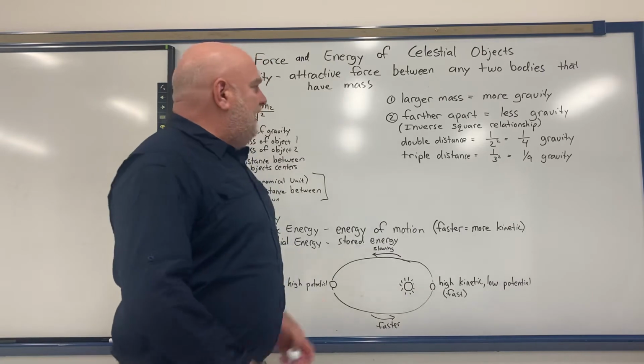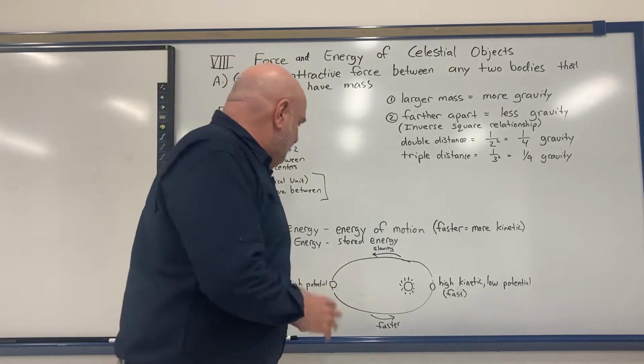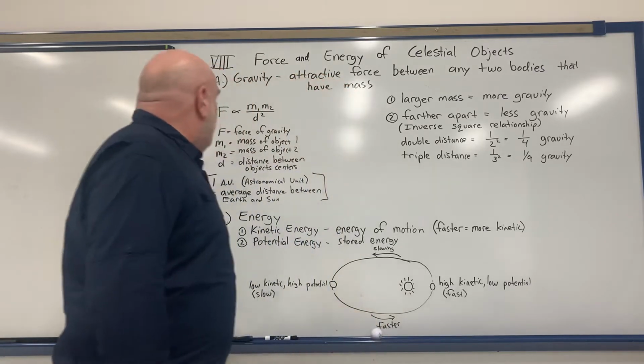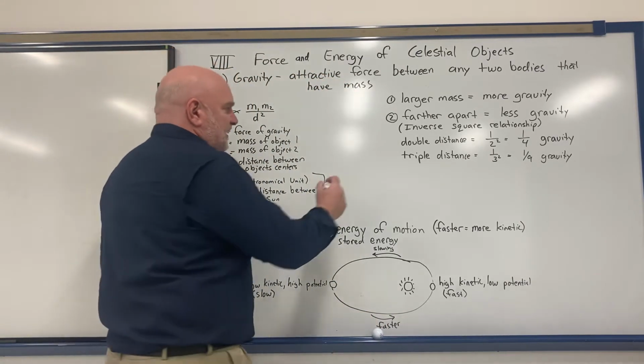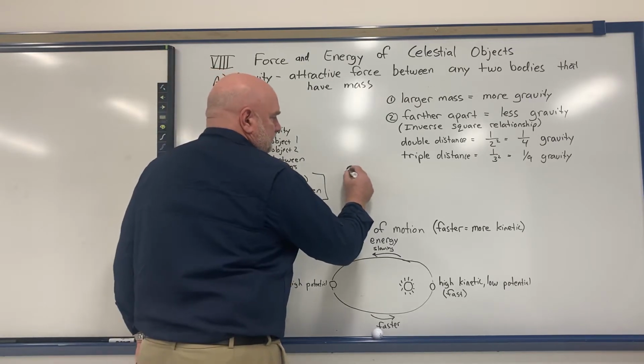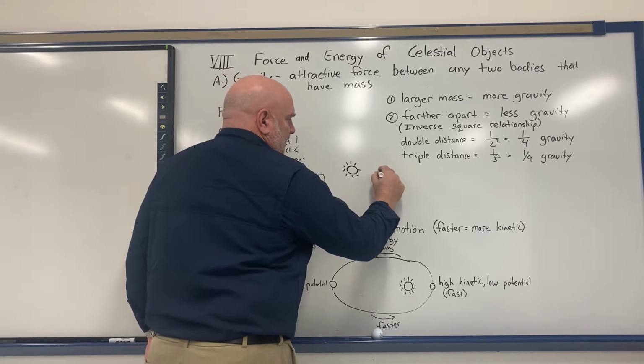Now this is what's called an inverse square relationship. What that means is, well, let's say here's the Earth right here, and there's the Sun.